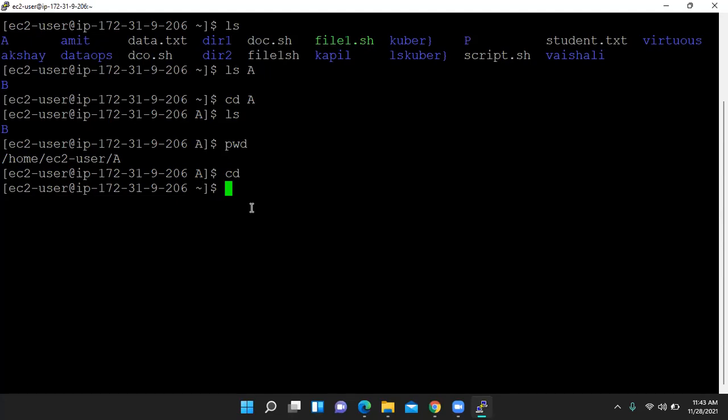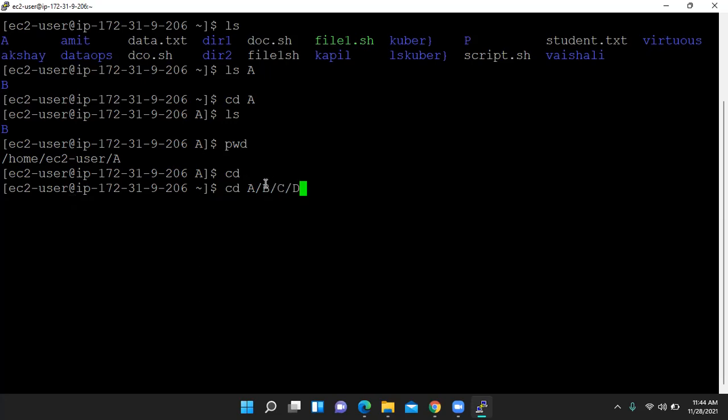Now students, we know inside A there is B, inside B there is C, inside C there is D. Suppose we want to move directly into D. We do not want to go into A, then B, then C, then D. We are now in the EC2 user directory, and from this directory we want to jump into D. So just write the path, very easy: cd A/B/C/D.